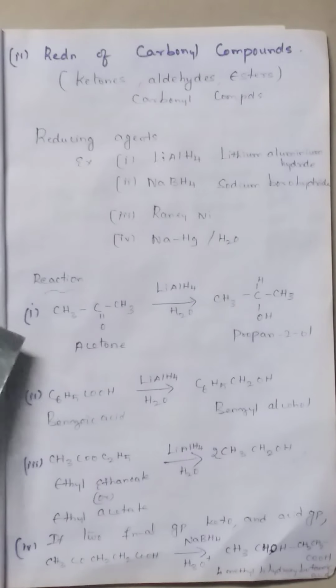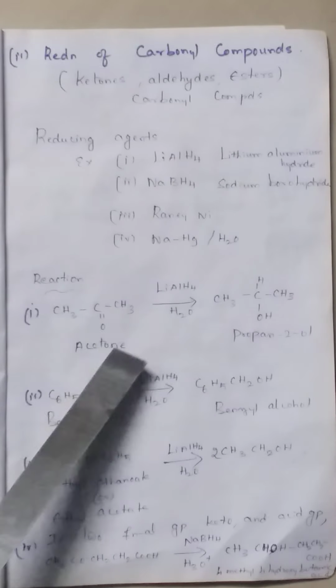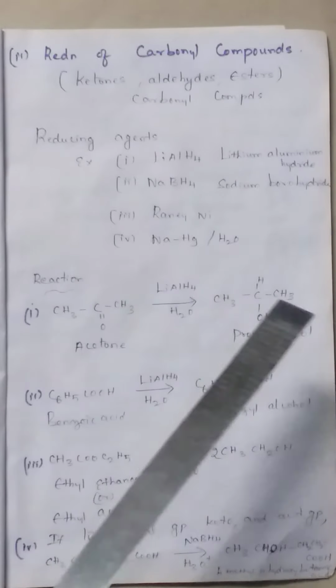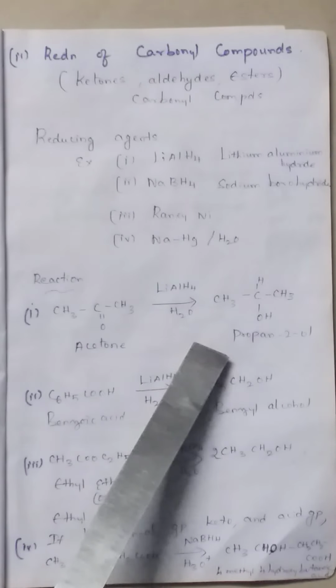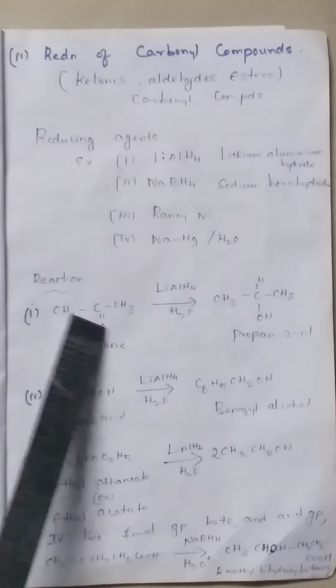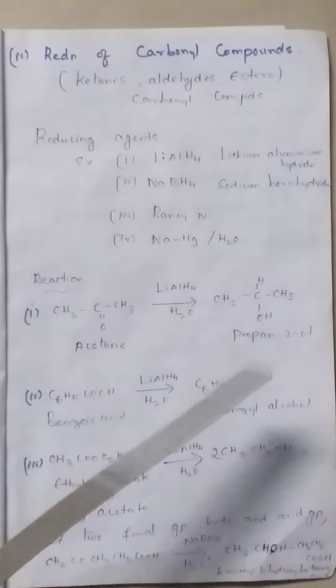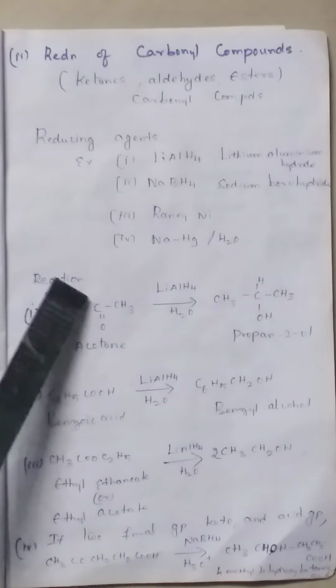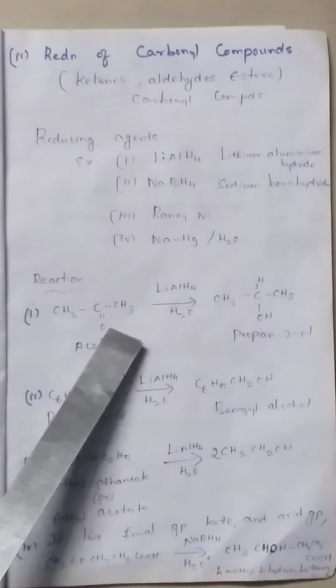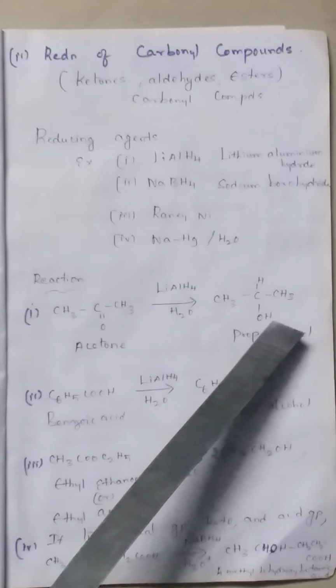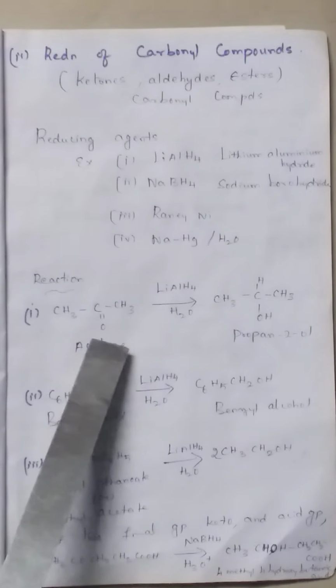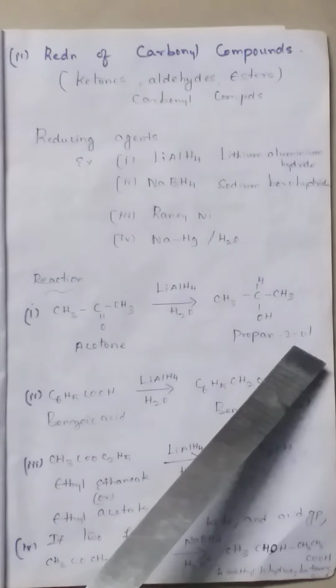First we are going to see the reaction of acetone, that is, ketone as a functional group. If you use a reducing agent, the ketone reduces to a secondary alcohol. CH3-C=O-CH3, that is acetone, in the presence of lithium aluminium hydride, the CO group is reduced to CHOH, that is nothing but 2 hydrogens added: 1 hydrogen here, the other 1 hydrogen from H2O. We know addition of hydrogen is a reduction reaction. So acetone reduces to form propan-2-ol.